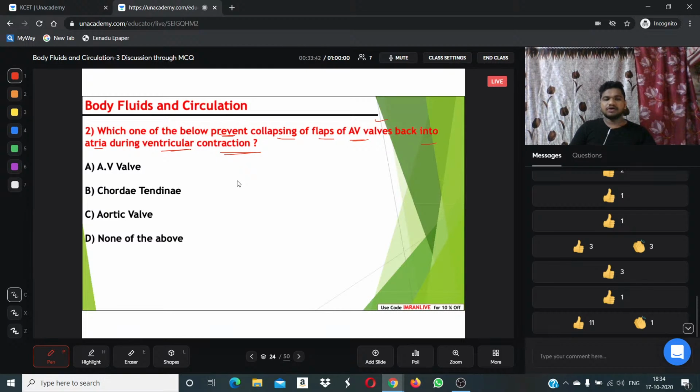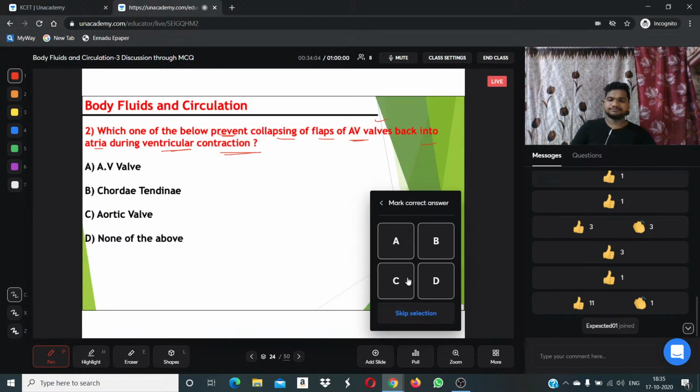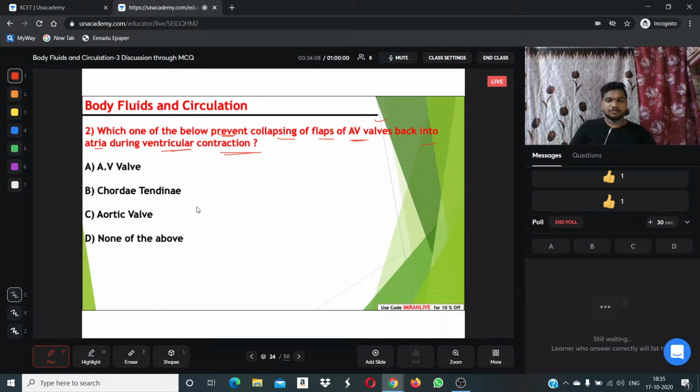That means when the heart contracts and then relaxes, the ventricular part contains something which does not allow the atrial part to collapse. I hope the question is clear, right? Answer me from the options above. Which one of the below prevents collapsing of flaps of atrioventricular valves?